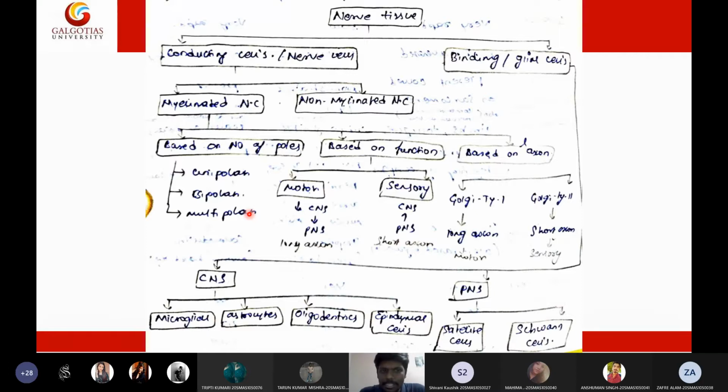Now I will discuss in detail about these three. I'm going to focus on this area. Based upon the number of poles, we have three types of neurons: unipolar, bipolar, and multipolar.